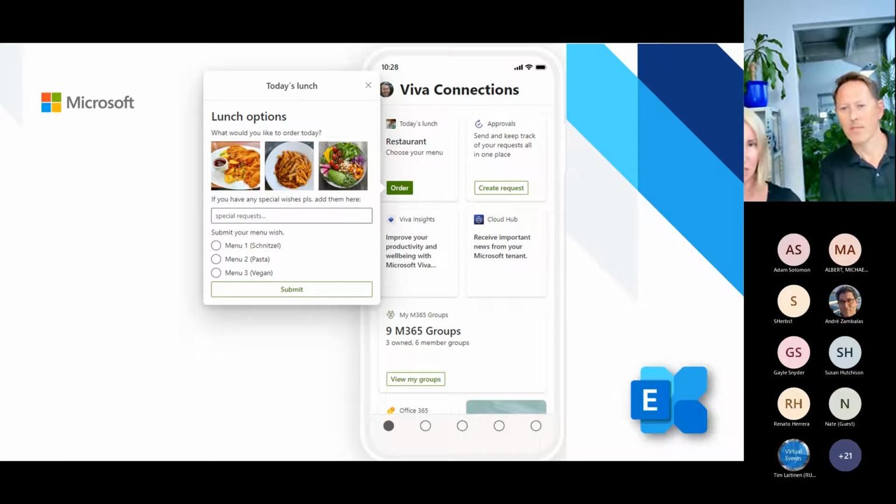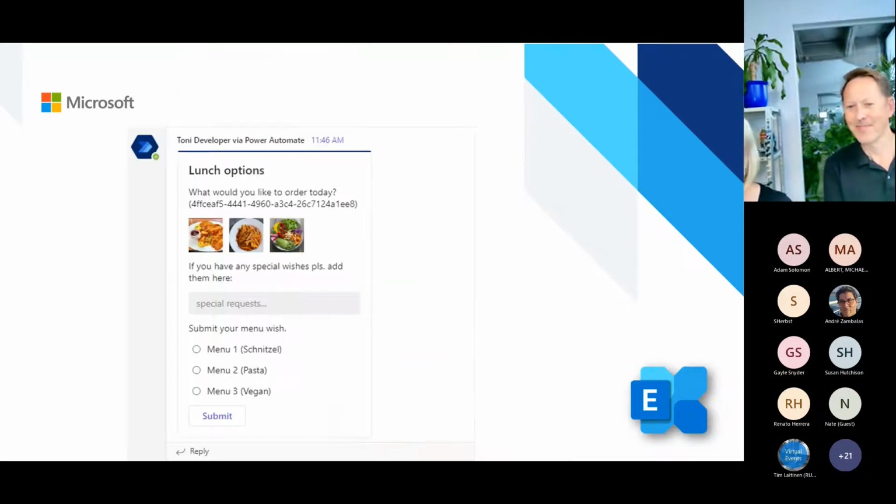This is one of the ways you can do that, one of the important business cases in our Viva Connections app. Here we clicked on today's lunch message and get that experience where we can select the lunch for today. In that case, we have 3 options. You see we are from Austria, so schnitzel is very important, but we also have vegan options here.